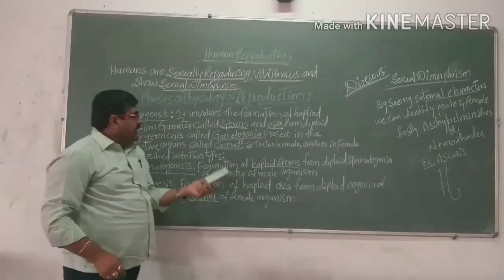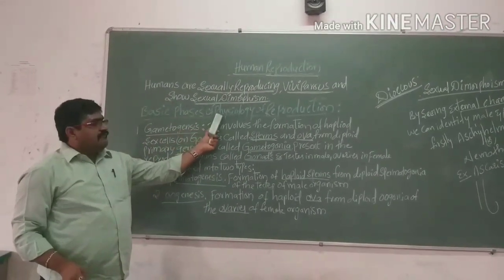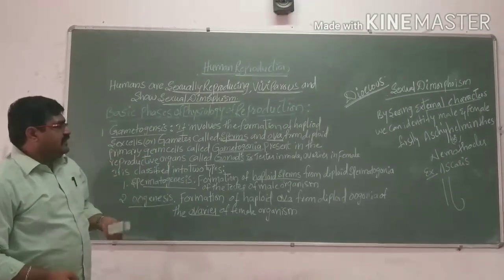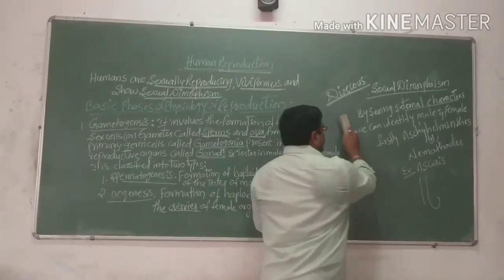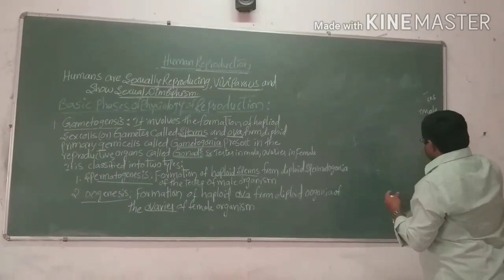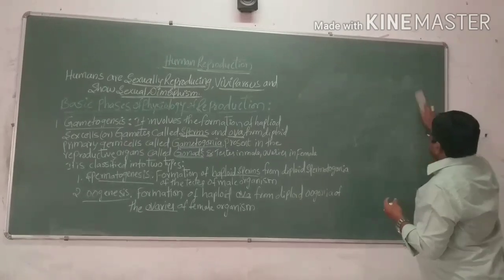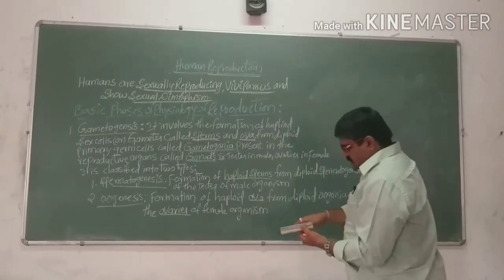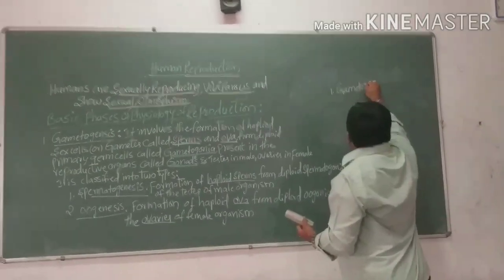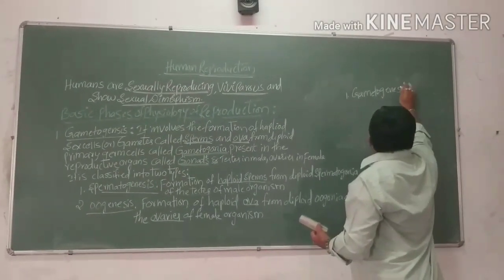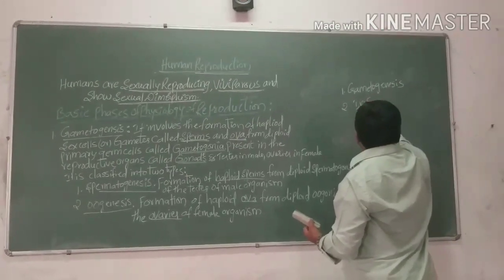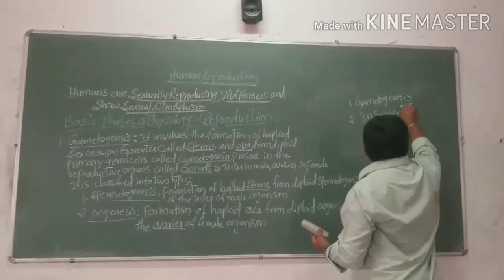Next, coming to the basic phases of the physiology of reproduction. Here there are different basic concepts presented, so we can call them the basic physiology of reproduction. Firstly, the first one we call gametogenesis. The second one is insemination.